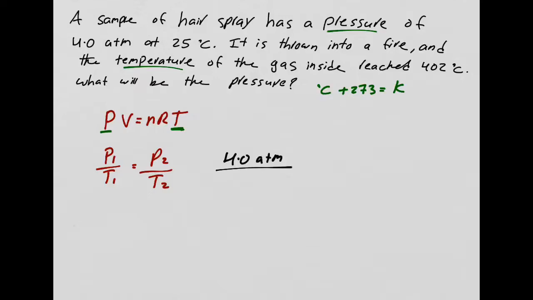So in that case, I have to add 25 to 273, and I get 298 Kelvin. I don't know what my pressure is going to be, but my temperature reached 402 plus 273, which is 675 Kelvin.